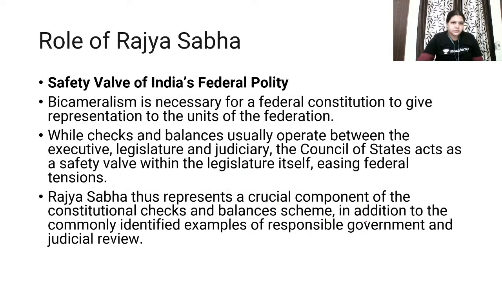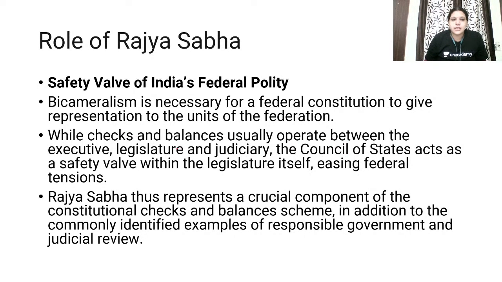Okay, but they are asking Rajya Sabha is becoming very effective. Now, how Rajya Sabha is effective? Rajya Sabha acts as a safety wall for federal polity. Bicameralism is necessary. What is federal polity? Is like, it has checks and balances between the executive, legislature, and judiciary.